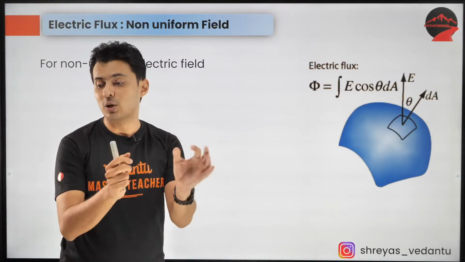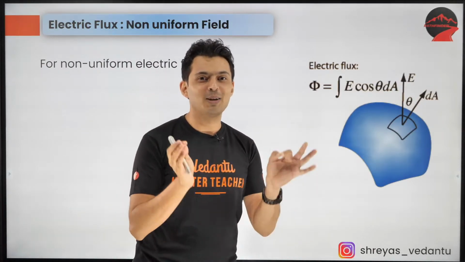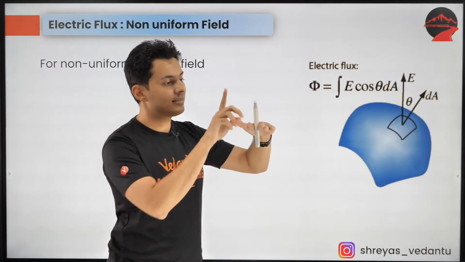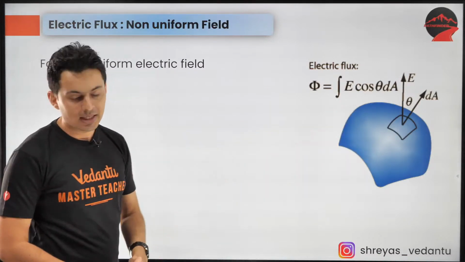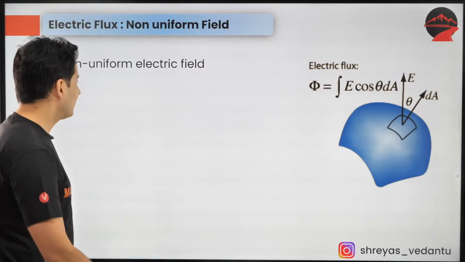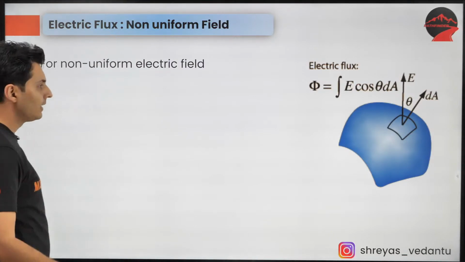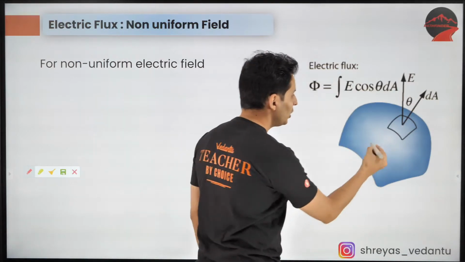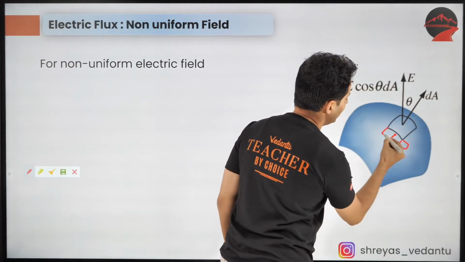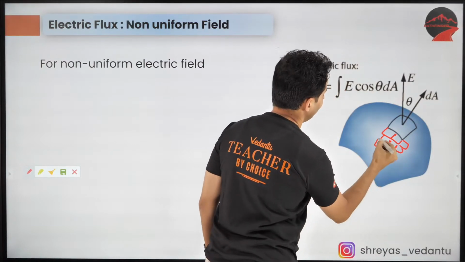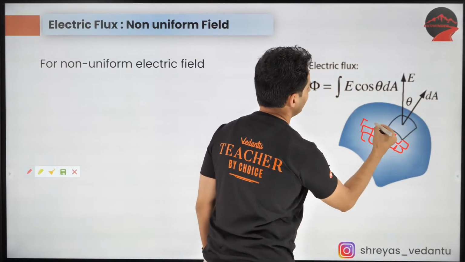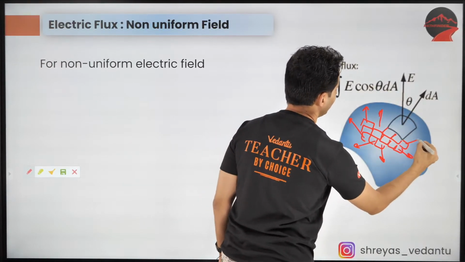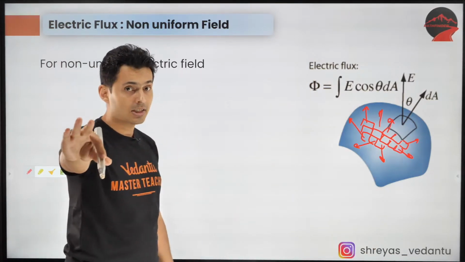Yes, basically it's a normal vector. Correct. Area vector is very similar to a normal vector, because if you take a surface and draw a perpendicular, that's a normal, that's the direction of the area vector. Now, when you have a curved surface, you can divide this big curved surface into many small flat surfaces like this, and at each point the field might be in different directions. Correct?